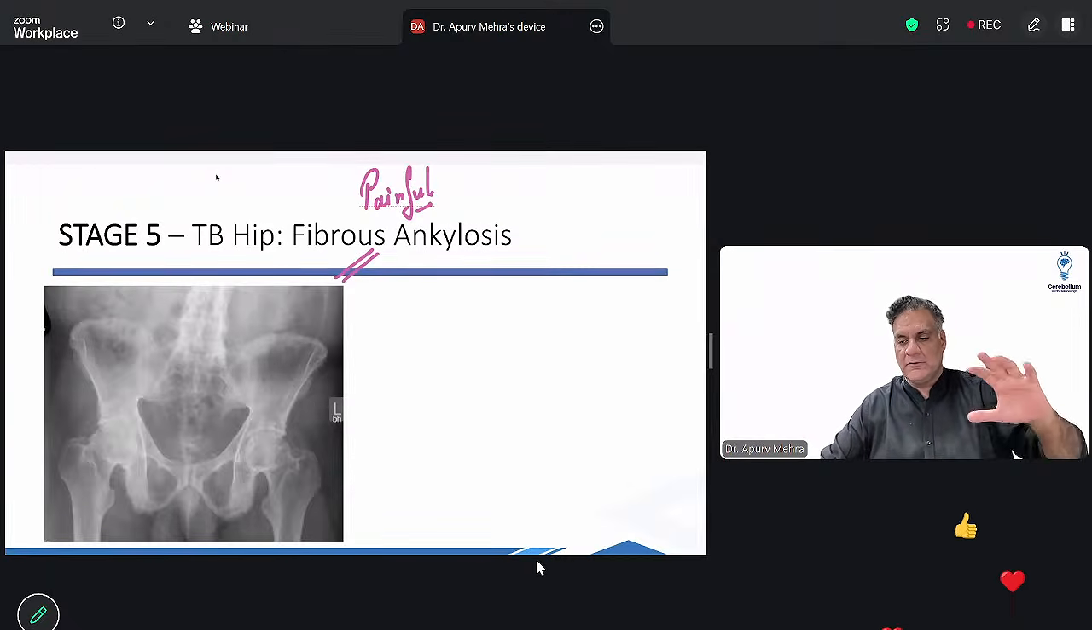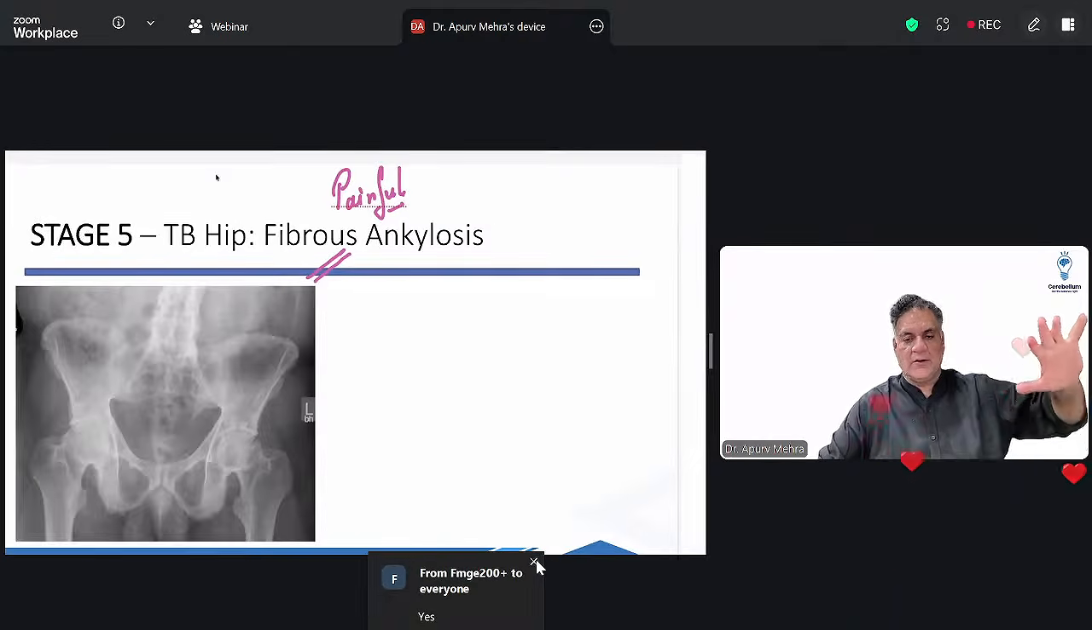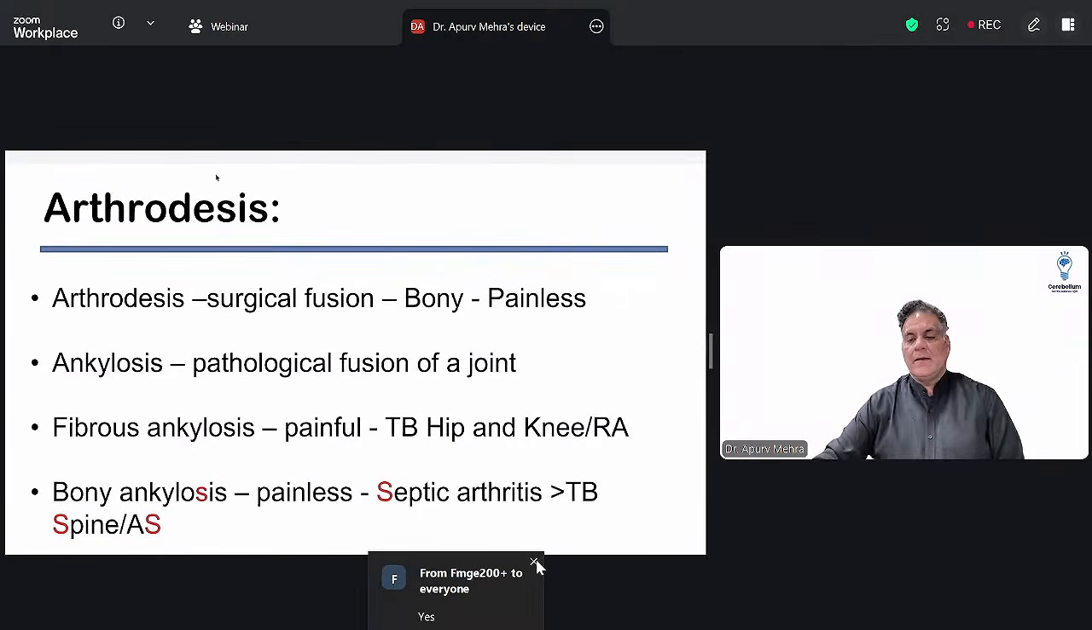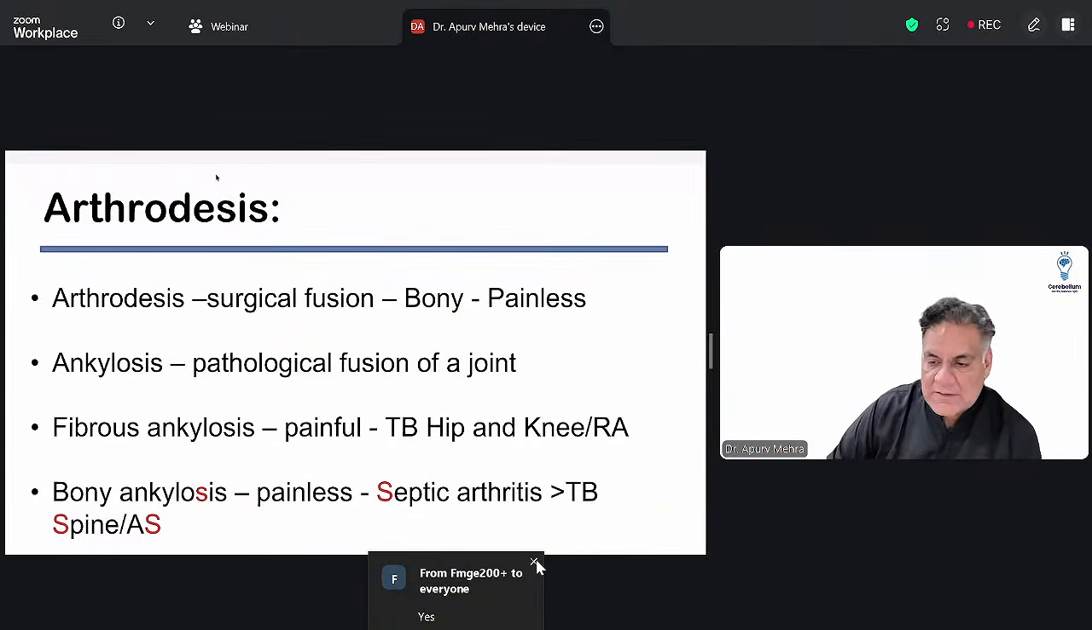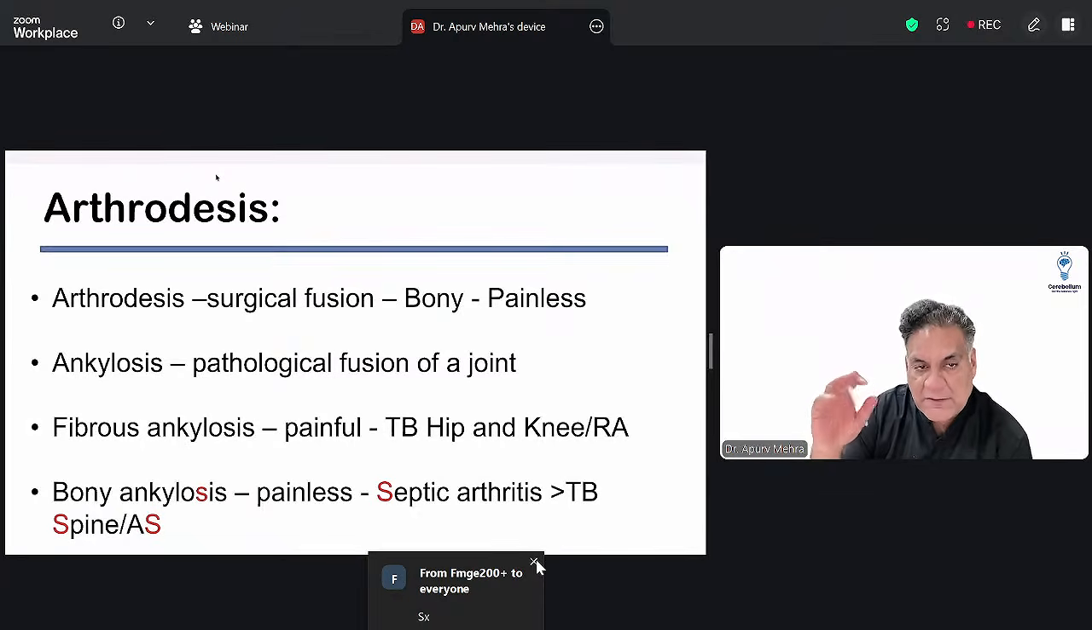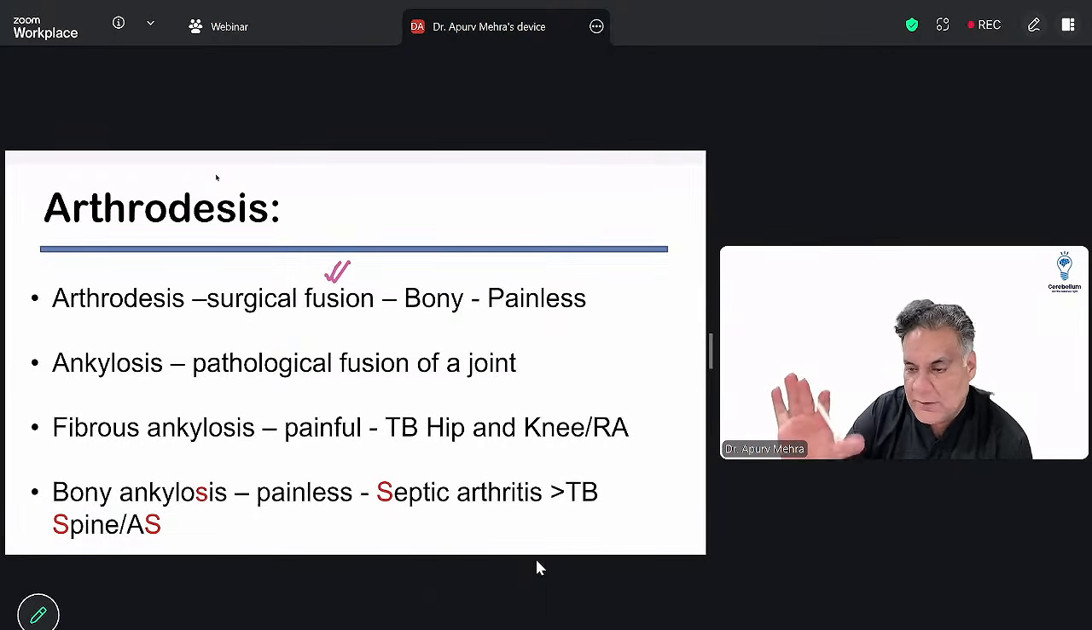Let's forget about the X-rays. They will not be coming to you. All right. Arthrodesis. If there's a joint damage, the best thing to do is you operate it and replace it. That's called as arthroplasty. But in infections, it's very difficult. All right. So you do a fusion. That's called as surgical fusion. When a surgeon fuses a joint, he'll make sure it's a bony fusion and there is no pain there, painless.